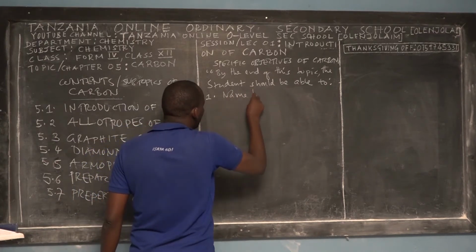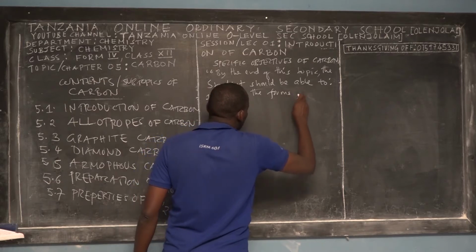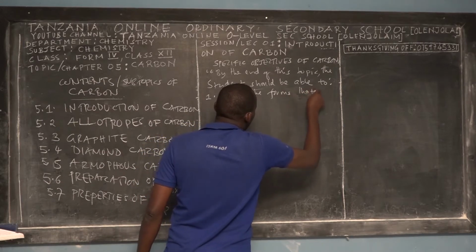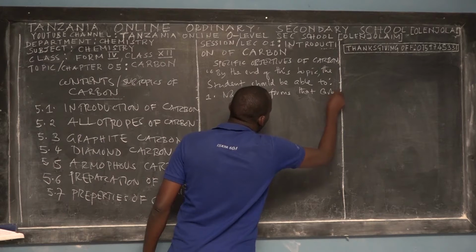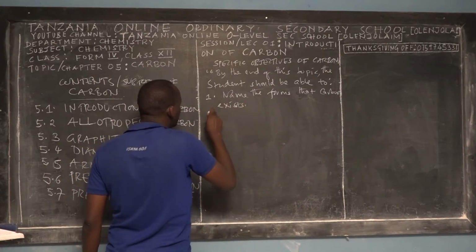To name the forms in which carbon exists. This means the allotropes of carbon.